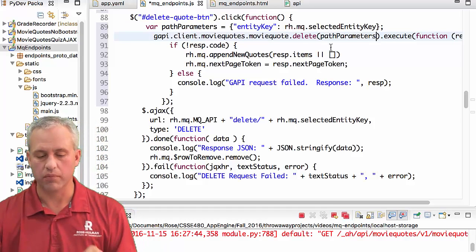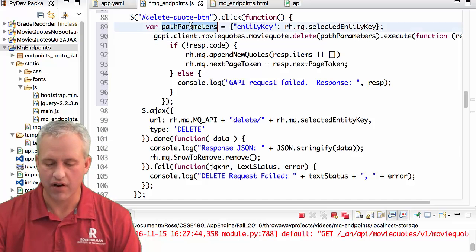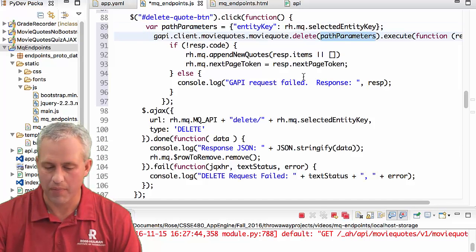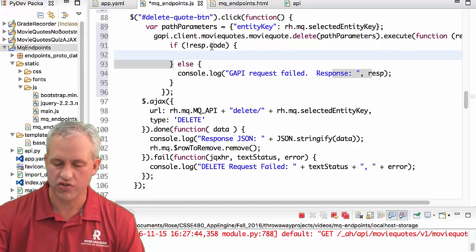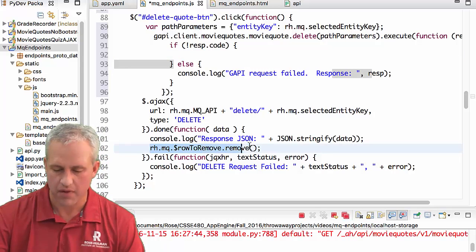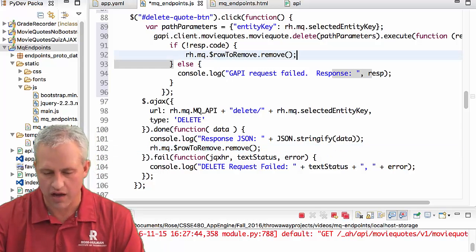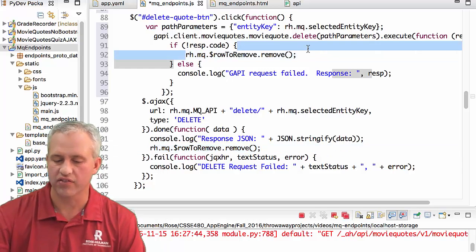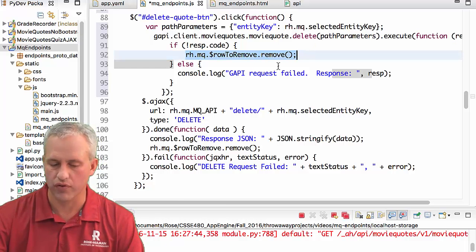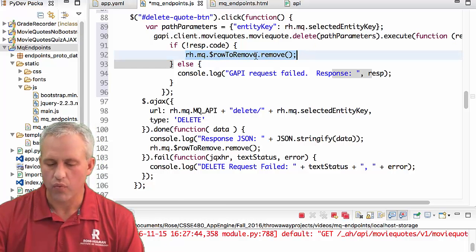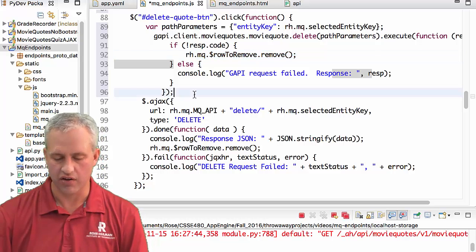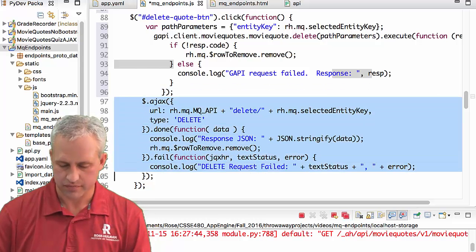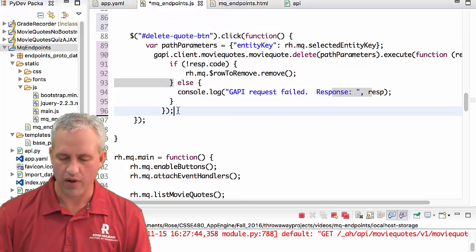Again, the delete would have worked before, but I like doing everything with GAPI. All right, so we've got path parameters. We pass in the path parameters. When the response finishes, we check to make sure the response code is okay. If the response code was okay, we do whatever needs to happen. In this case, we're just going to take that row to remove and remove it. We could check to make sure that we've got a row to remove, but we should always have one here, so I decided to just not even check. Now we can take our Ajax thing and get rid of it, and we're ready to give it a go.